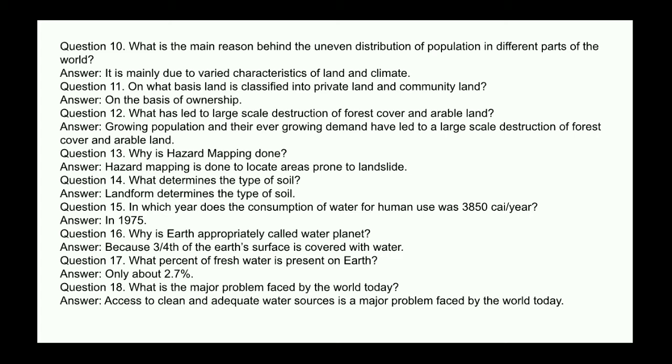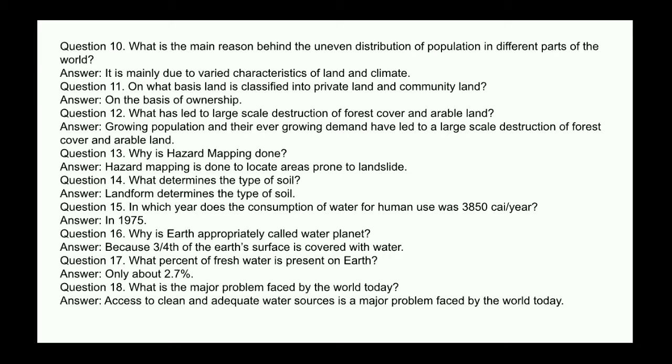Next question, in which year was the consumption of water for human use 3850 cubic kilometres per year? Answer: in 1975. Next question, why is Earth appropriately called the water planet? Answer: because 3/4 of the Earth's surface is covered with water. Next question, what percentage of fresh water is present on Earth? Answer: only about 2.7%.